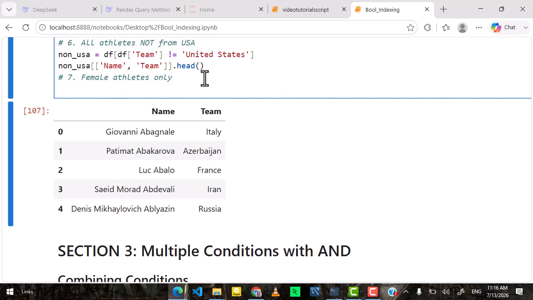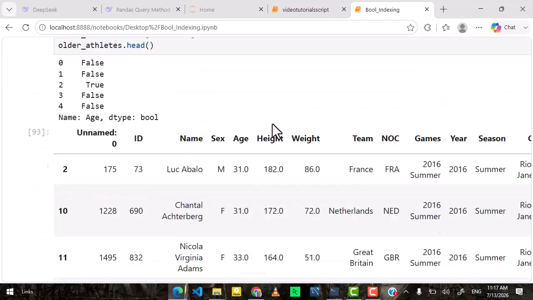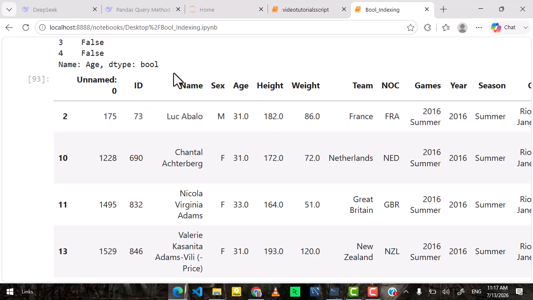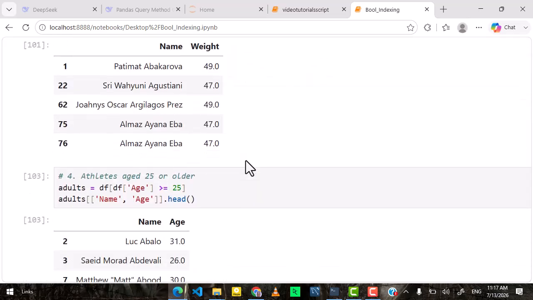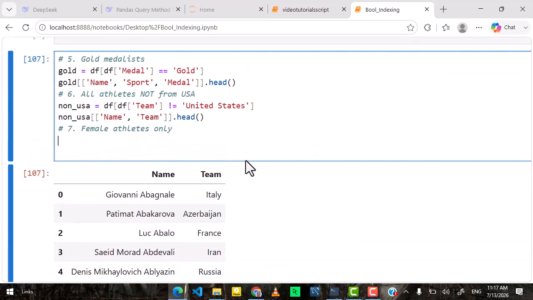The third thing you can answer is that you would like to take a look at female athletes only. You have the sex column, right, where you look at the gender of the athletes. Either they are male, which is represented with M in the entries, or female, which is represented with F in the entries. So how do you go about this?